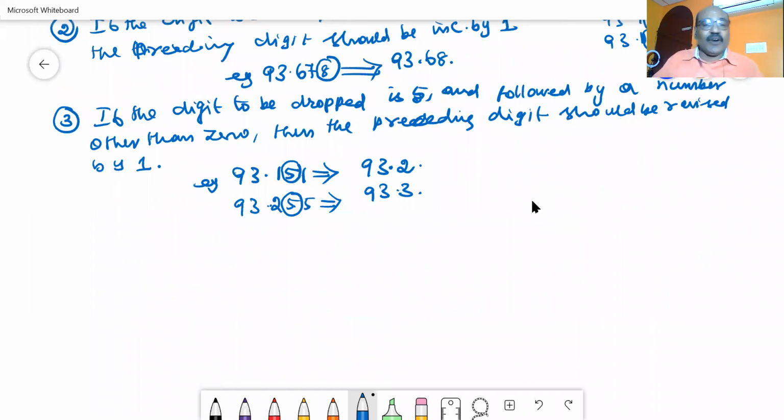Let us go for point number 4. What is point number 4?